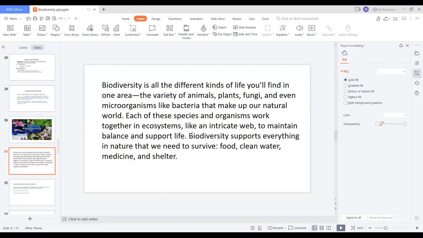Each of these species and organisms works together in an ecosystem like an intricate web, a network-like structure, to maintain balance and support life. Biodiversity supports everything in nature that we need to survive. The importance of biodiversity is that it gives food, clean water, medicines, and shelter. All of this we get from living organisms only: food, cloth, and shelter.